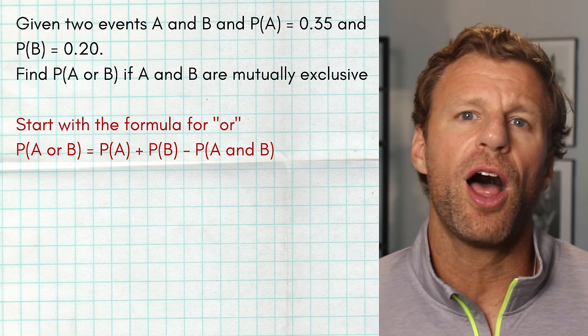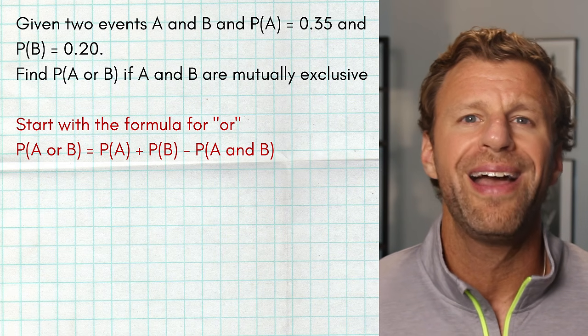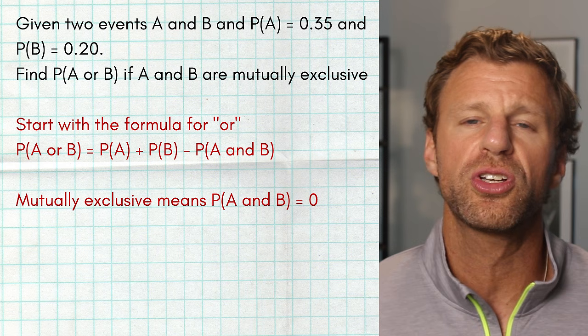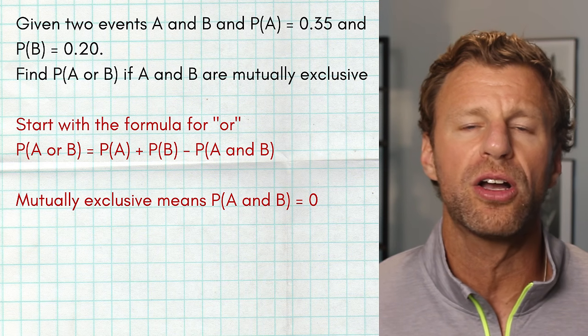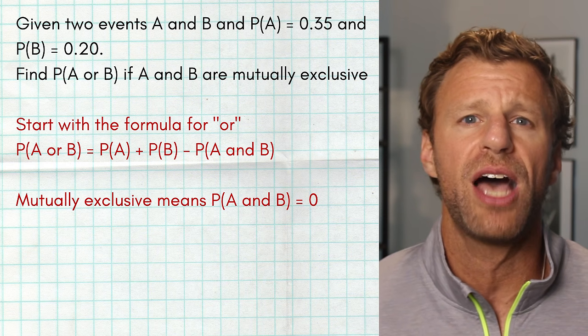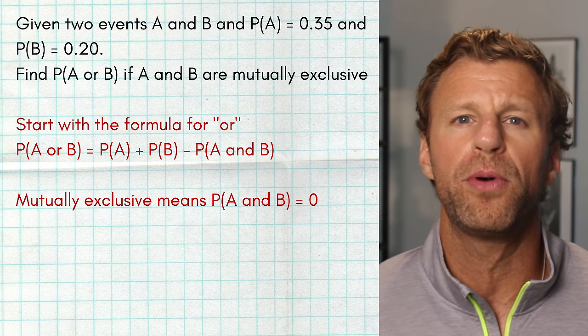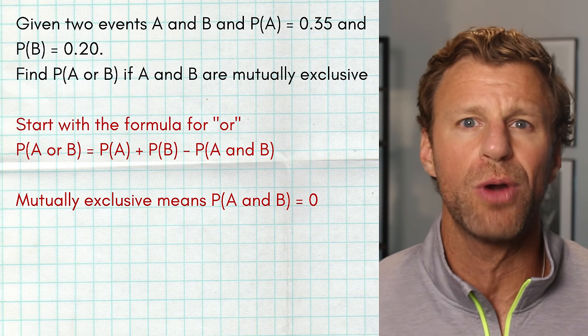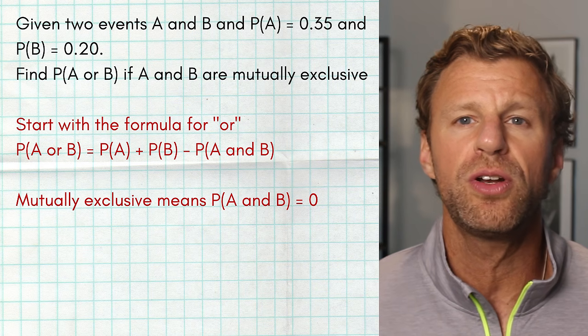Now next up comes another super important piece of information: they are mutually exclusive. Mutually exclusive means that the two events have no outcomes in common and cannot happen at the same time, which instantly tells us that the probability of A and B is a beautiful 0. So now we know everything we've got to do to fill in the formula.